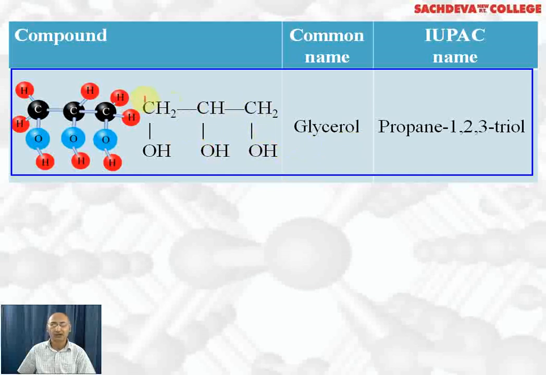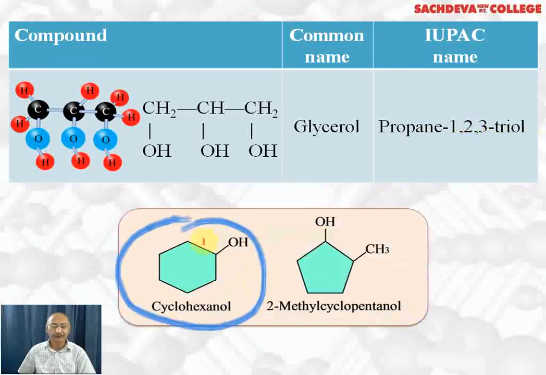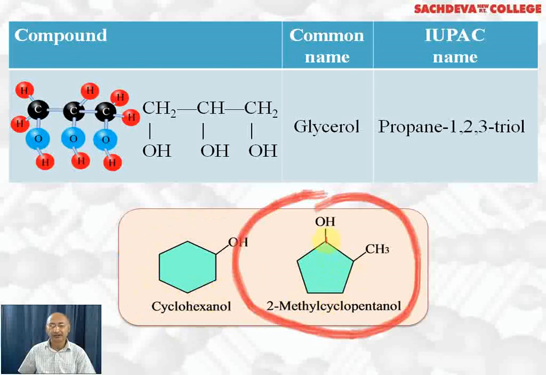IUPAC name is 1,2,3. Propane, 3 carbon atoms. 1, 2, 3 means OH groups are at the first, second, third positions. Tri means 3, ol means OH groups. Propane-1,2,3-triol is the IUPAC name. In this compound the OH group is attached to a cyclohexyl group, so it is called cyclohexanol. Here we have a 5-membered ring. OH group is attached to the first carbon, methyl group to the second carbon: 2-methylcyclopentanol. Cyclo we call it because this is a cyclopentane ring. This was a cyclohexane ring, so we call it cyclohexanol.